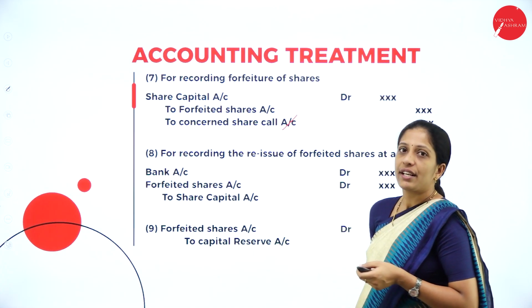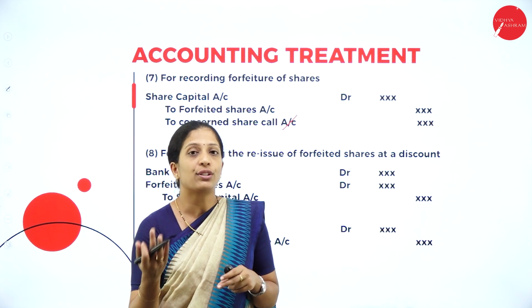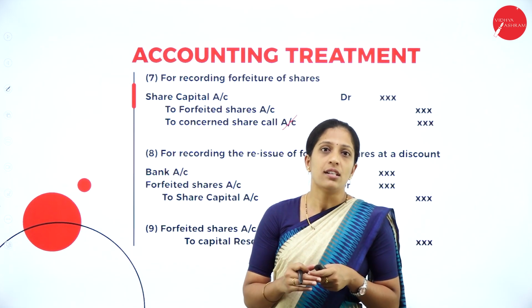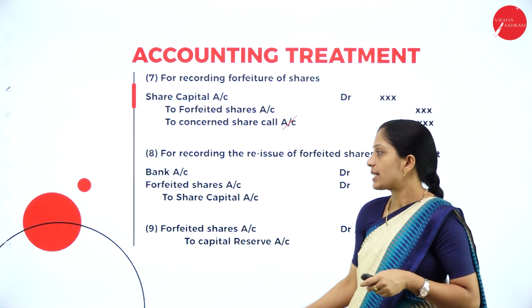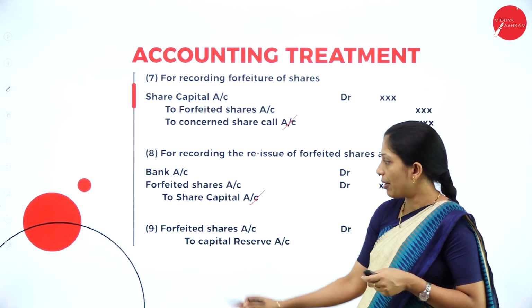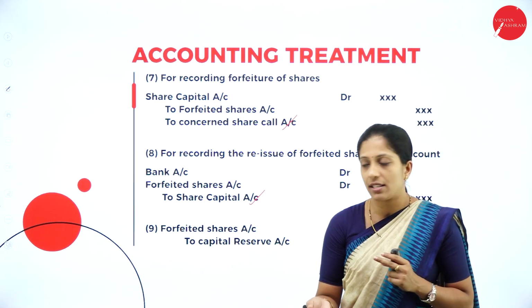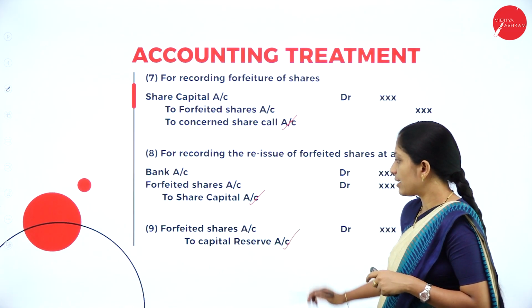Next, for recording the reissue of shares. Once the shares are cancelled, they are going to reissue those shares. Normally, the reissue will happen at a discount. So your entry will be bank account debit, forfeited shares account debit to share capital account. Next, last entry, transfer of forfeited shares account to capital reserve. So your entry will be forfeited shares account debit to capital reserve account.